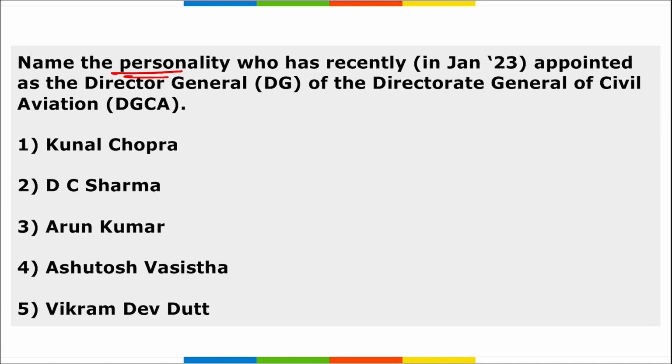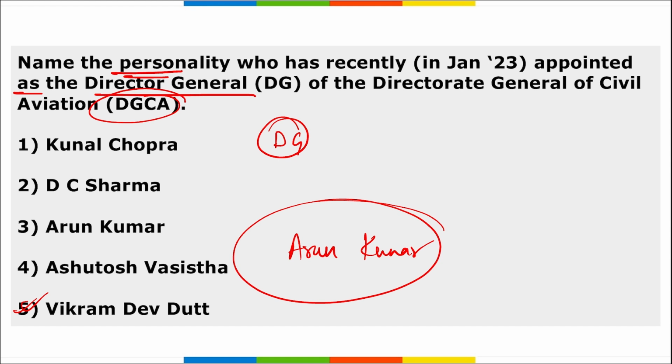Next, name the personality who has been appointed as the Director General of the DGCA. So who has been appointed as the Director General of DGCA? Vikram Dev Dutt. Highly important. And Vikram Dev Dutt will succeed whom? He will be succeeding Arun Kumar, the Director General of DGCA, who will retire on 28th of February. So correct option is option 5.